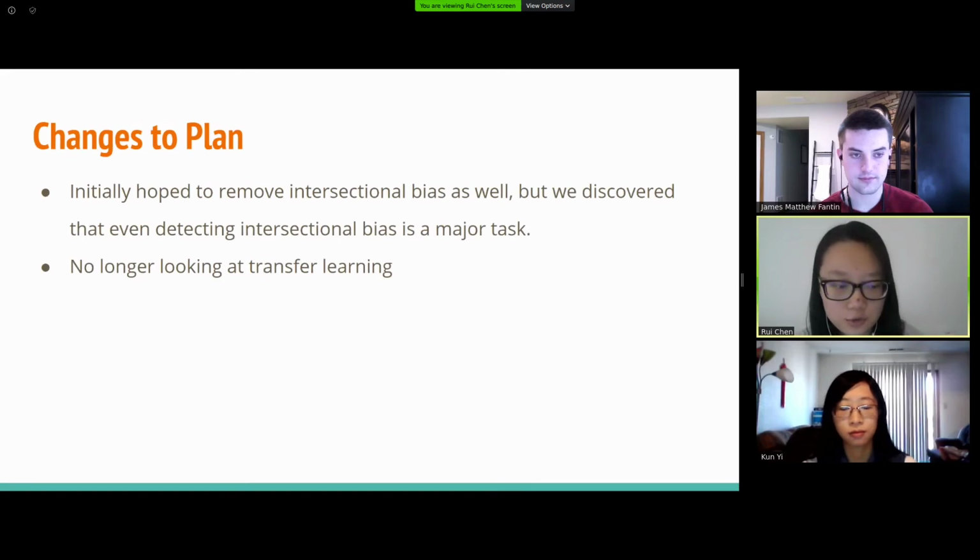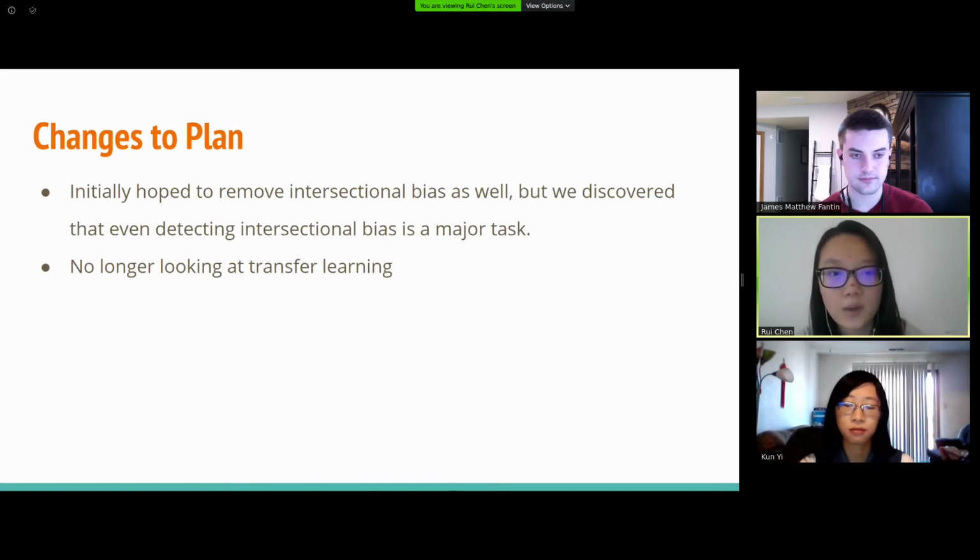Some changes to our plan from the beginning. Initially we hoped to both detect and remove intersectional bias. But then we noticed that it is already a very challenging task to just detect intersectional bias, so we did not have more time to do the removing.